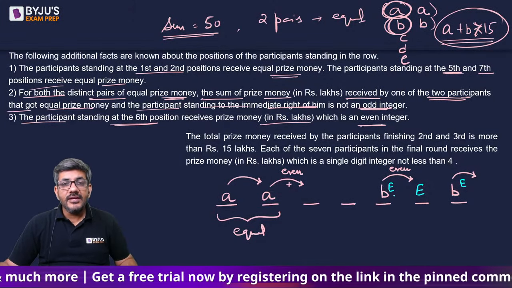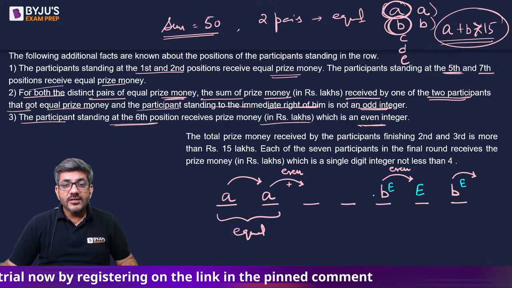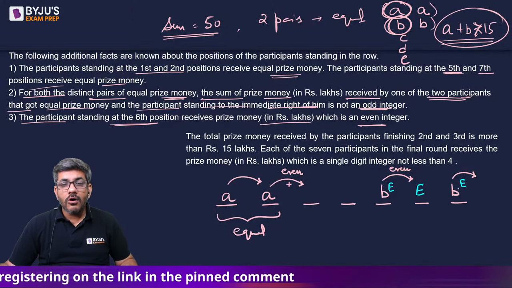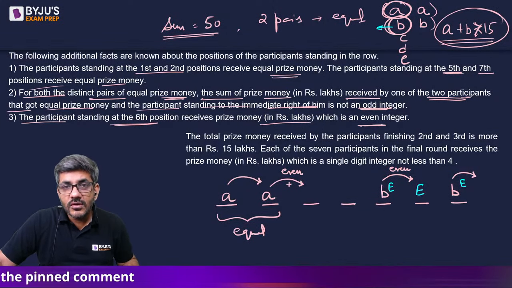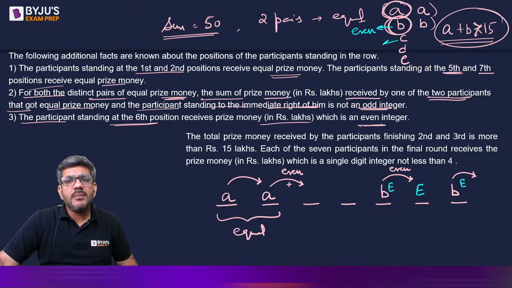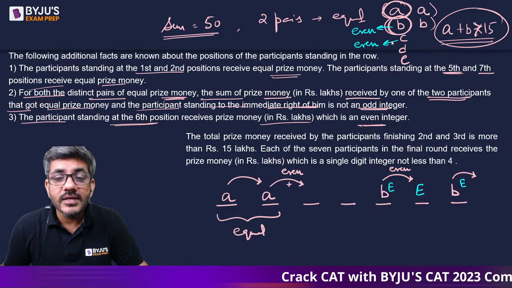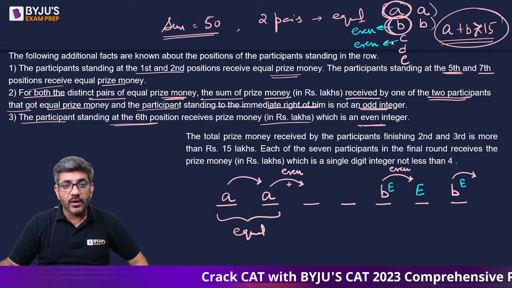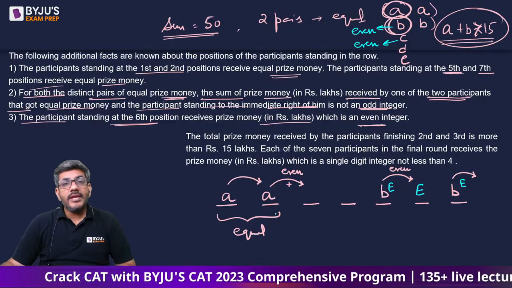This is an even integer. This is an even integer. This also is an even integer. So by that logic, we have got all three of them as an even integer. So I got to know that B is an even integer and one of these three is even. इसका नाम मैं C रख देता हूं, that C also is an even integer. C also is an even integer. मेरे ख्याल से यहां तक कोई डाउट नहीं. Similarly, A and this number is also an even integer.